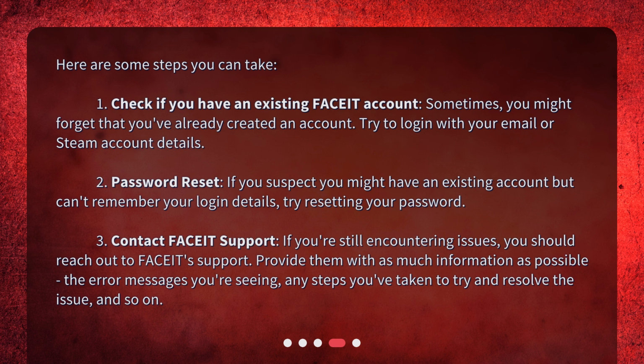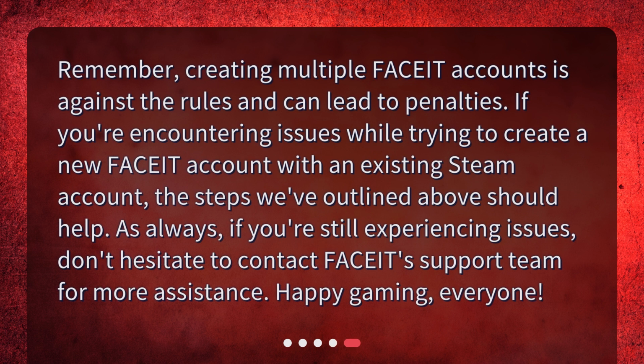If you're still encountering issues, you should reach out to FACEIT support. Provide them with as much information as possible: the error messages you're seeing, any steps you've taken to try and resolve the issue, and so on. Remember, creating multiple FACEIT accounts is against the rules and can lead to penalties.